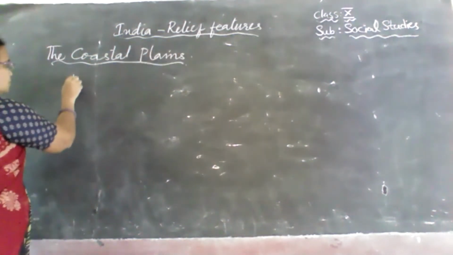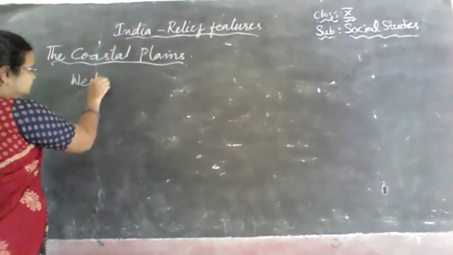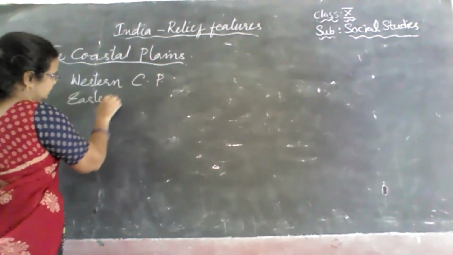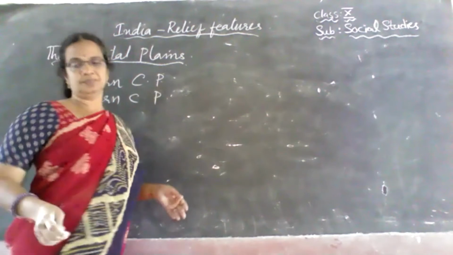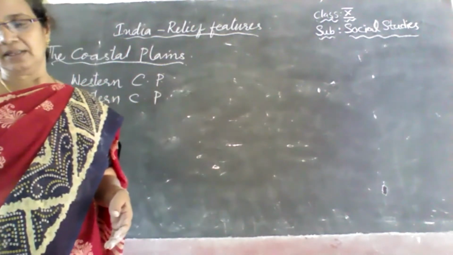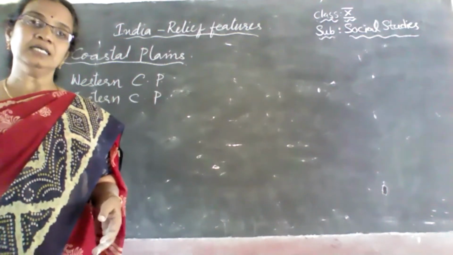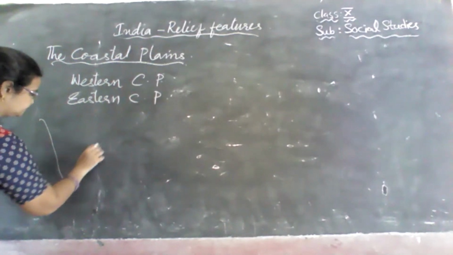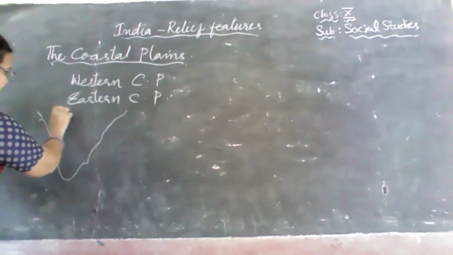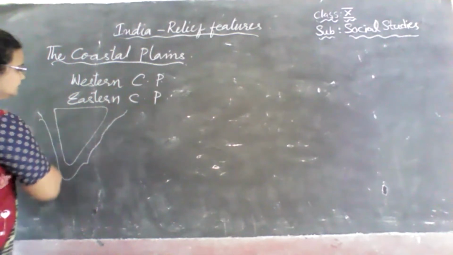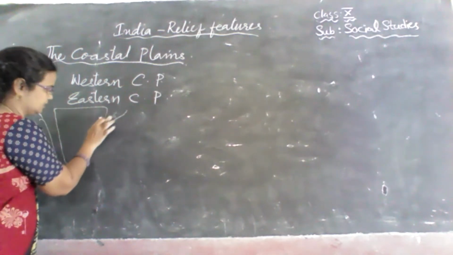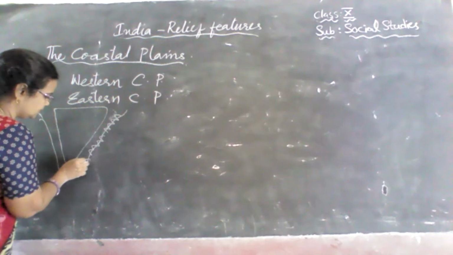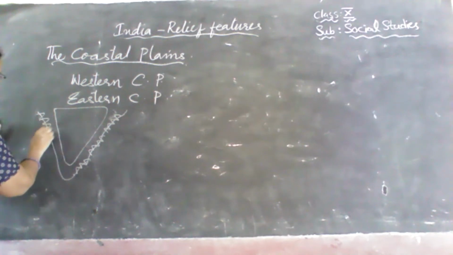They are the western coastal plain and the eastern coastal plain. There are two coastal plains, and they are in South India. As you have seen, this is South India, where this is the plateau. Okay, and this narrow region. Now here you have the Eastern Ghats, okay, children, and here you have the Western Ghats.